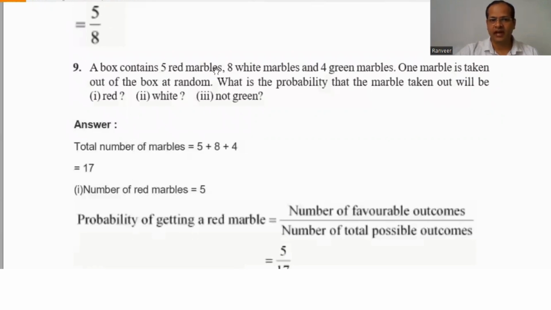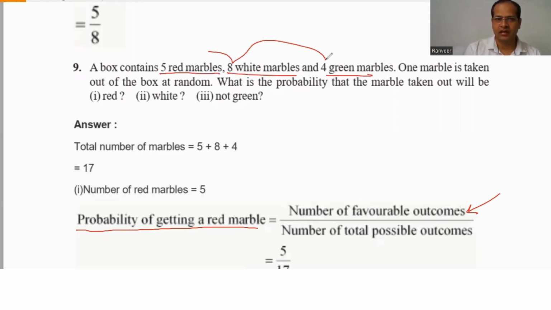A box contains 5 red marbles, 8 white marbles, and 4 green marbles. One marble is taken out of the box at random. What is the probability that the marble taken out will be red? First we write the number of favorable outcomes for the red marbles divided by total marbles.